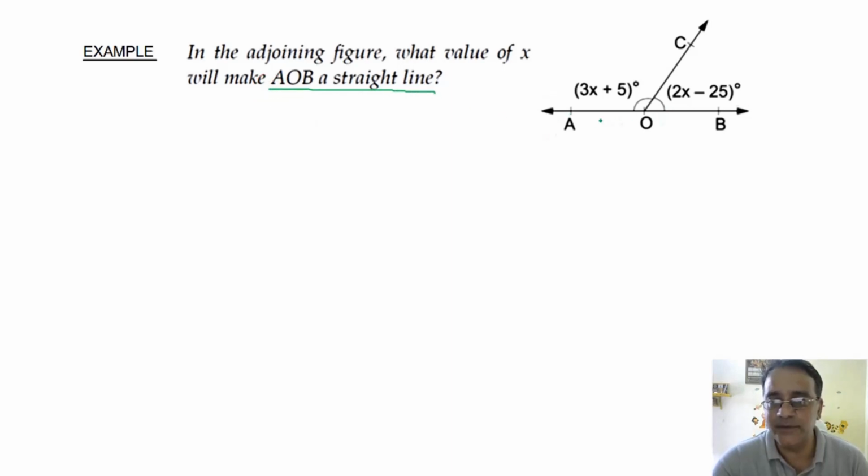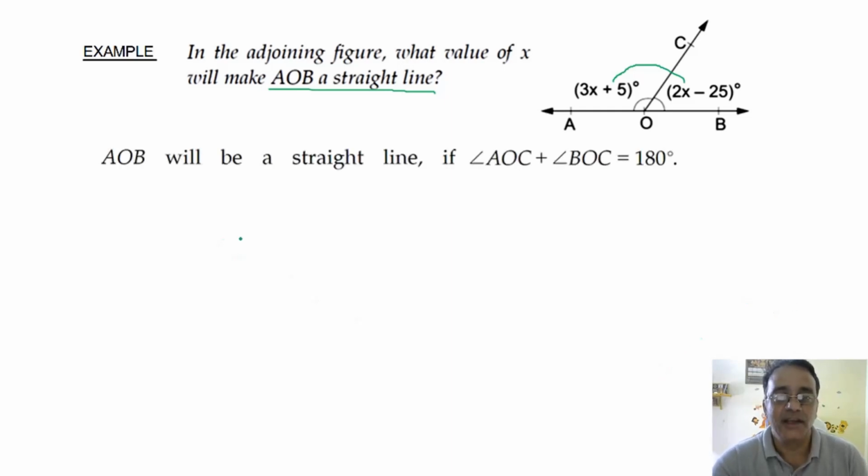So if AOB is a straight line, what is the sum of these two angles? 180 degree. Why? The linear pair. So AOB will be a straight line if the sum of these two angles is 180 degree.